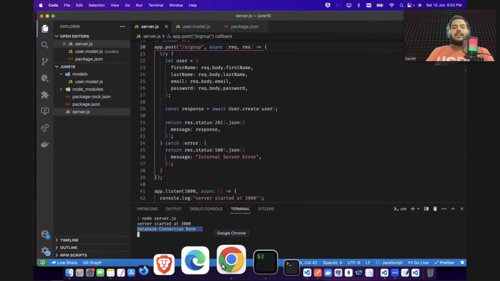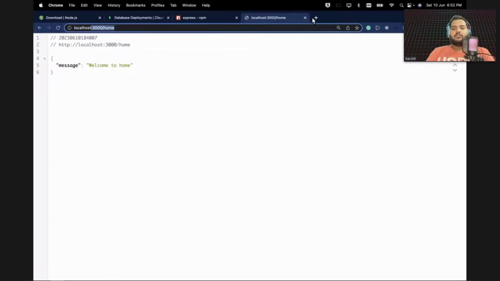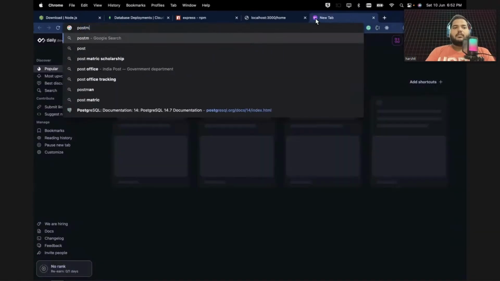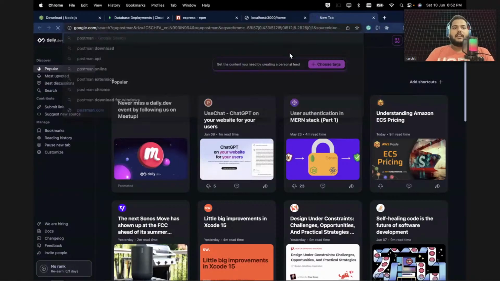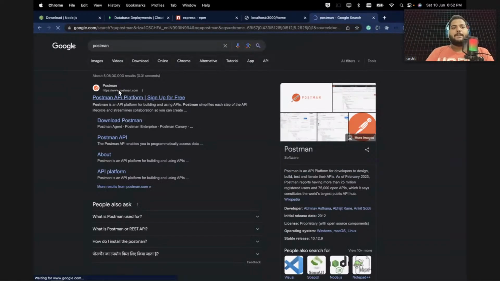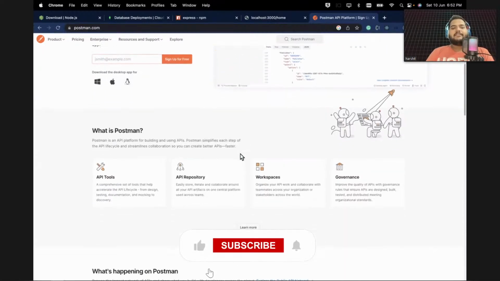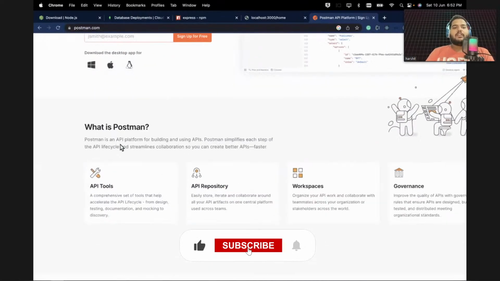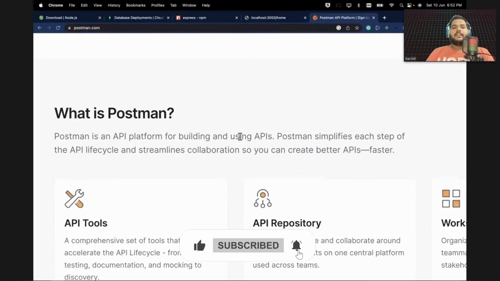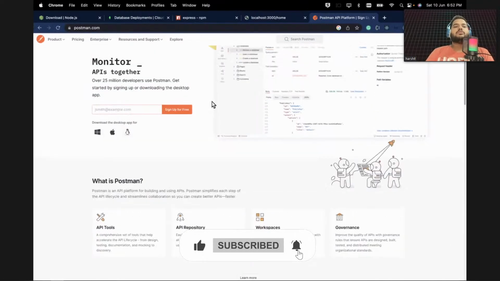So there's a tool called Postman. If I show you here, there's a tool called Postman. If I go to their website also, you can see here, build APIs together. Postman is an API platform for building and using APIs. So this Postman you can use to test your API.